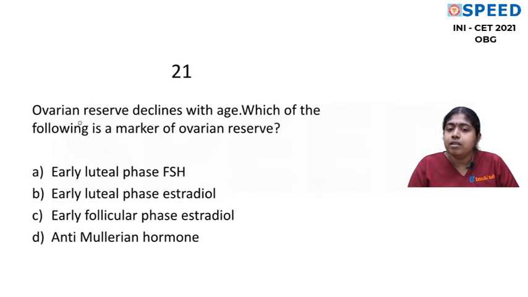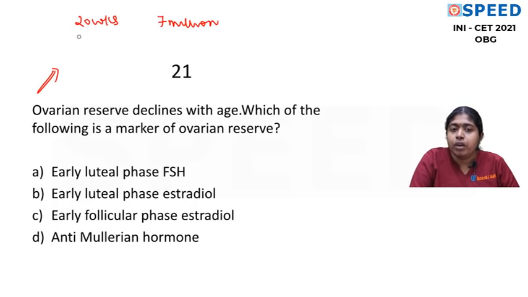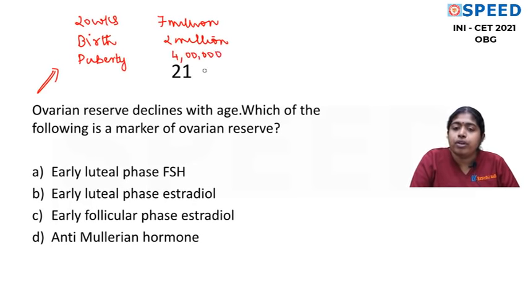Ovarian reserve declines with age. Of course, we all know this. At 20 weeks of intrauterine life, there were 7 million oocytes in the ovary. At birth, the number is reduced to 2 million oocytes, 1 million in each ovary. At puberty, it becomes 4 lakhs, of which only 400 will ovulate, and after menopause, it declines further.